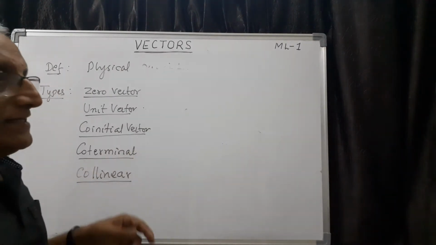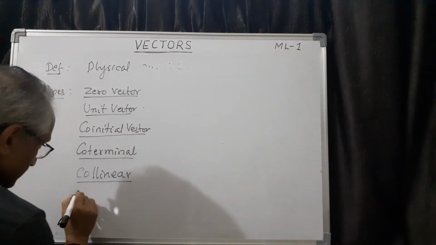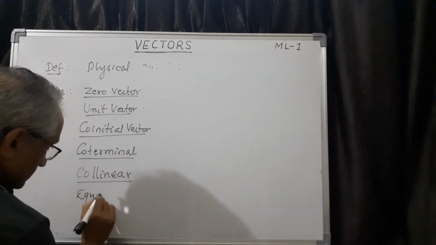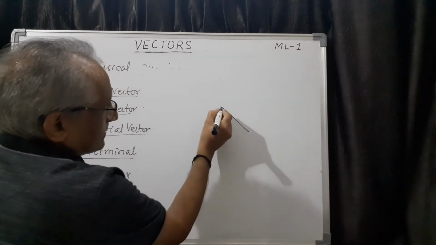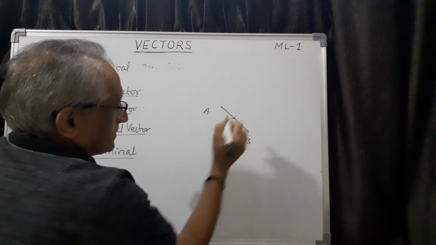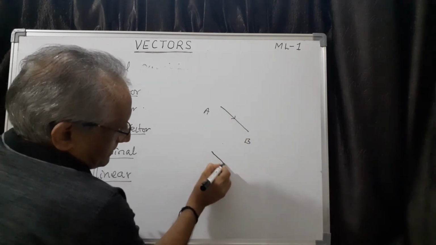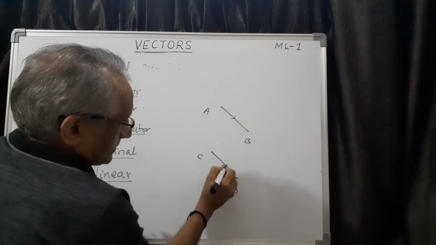Then the next one is equal vectors. Equal vectors. So let me write here. Say take for example one vector here AB in this plane. Say another vector here CD, like this.